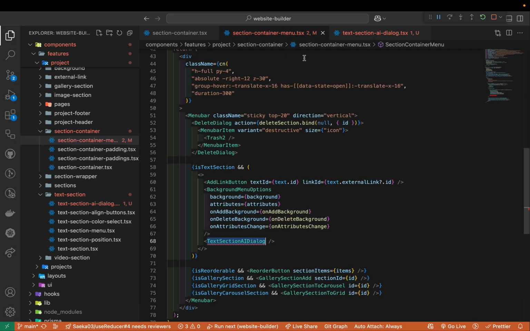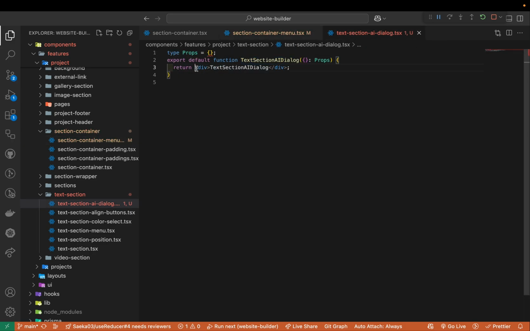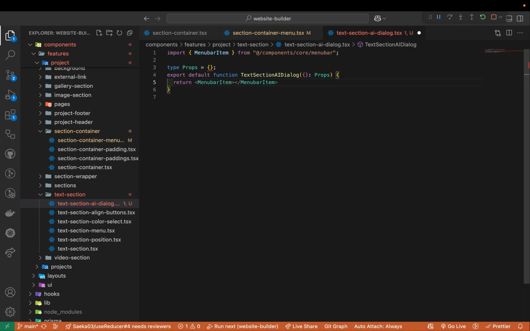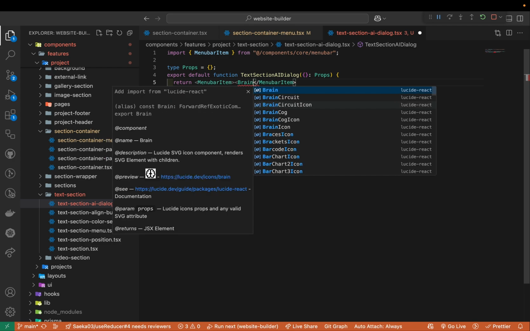And then once we create the component, we're gonna change the name properly, right? And then we'll be importing, right? So here we're gonna have some button to start with, okay? So here menu bar item, and then in there I'm gonna have a brain icon. Yeah, this guy, I like it.